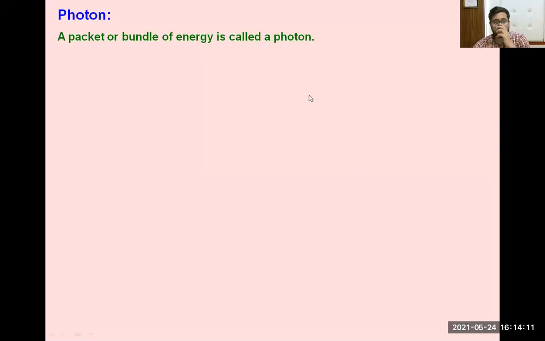Okay, thank you. So what is a photon? A photon is a packet or bundle of energy. Bundle of energy of what? Energy is given in this form: E equals h nu, where nu equals c by lambda. So first of all, we have to understand the basic concept of light.